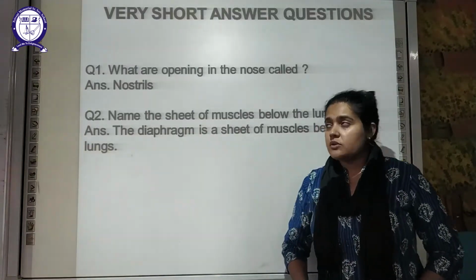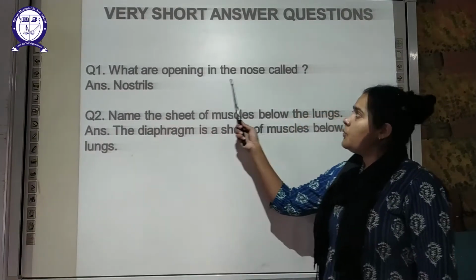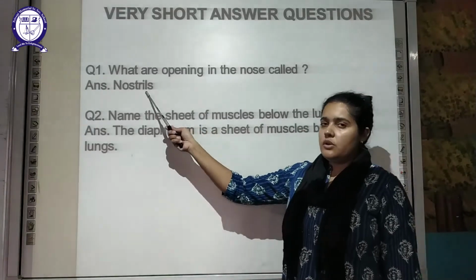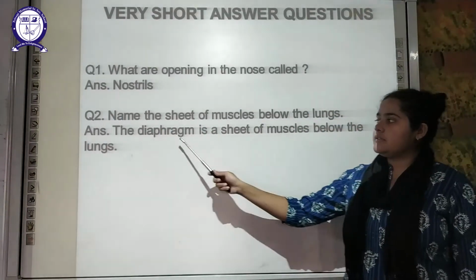Now the very short answer questions, so you have to write just one word over here. What is the opening of the nose called? It is called your nostril. Then, name the sheet of muscle below the lungs. It is your diaphragm.